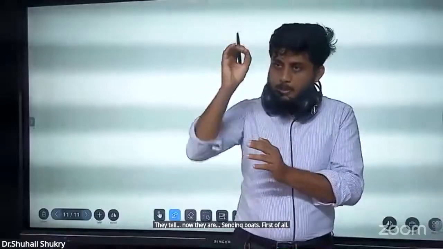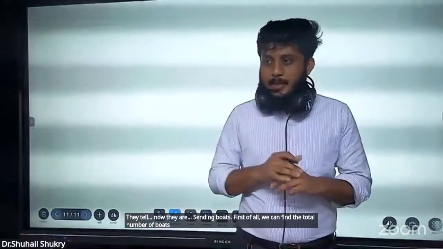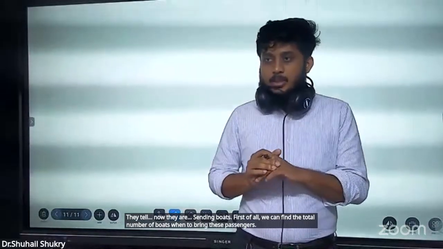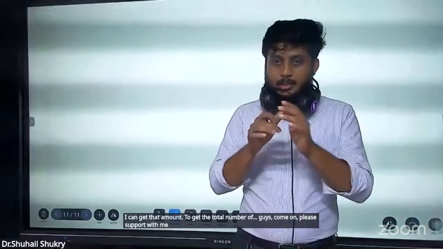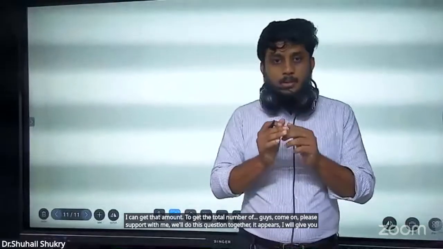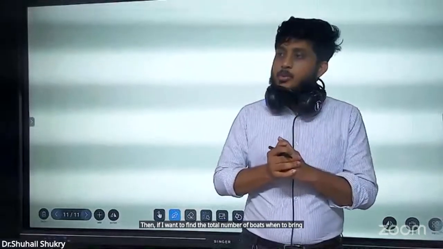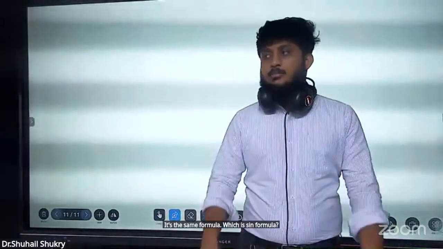They tell that now they are sending boats. First of all, we can find the total number of boats used to bring these passengers, no? I can get that amount. Guys, come on, please support me. We'll do this question together. I will give you questions to do alone. Then if I want to find the total number of boats used to bring passengers, which formula should I use? TN or SN? SN formula. Which SN formula? You can use anything.